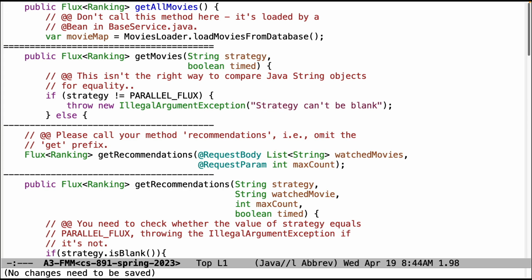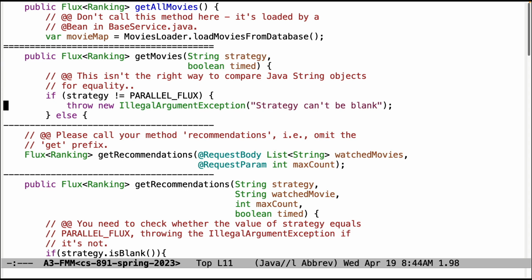So we're going to start out today with a walkthrough of the next turn of the crank of frequently made mistakes that I've seen while I've been reviewing the programming assignment 3 questions that I've been asked. So here are some things. First, make sure you don't try to load the movies from the database explicitly in your code. That's done by an auto-wired bean in the base service, so there's no need to do that. It should just go ahead and work.